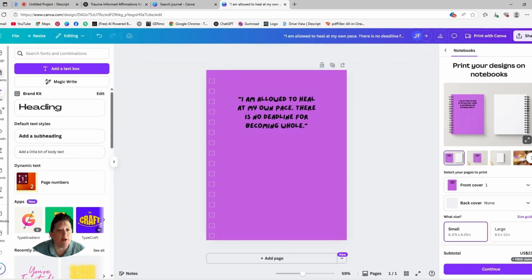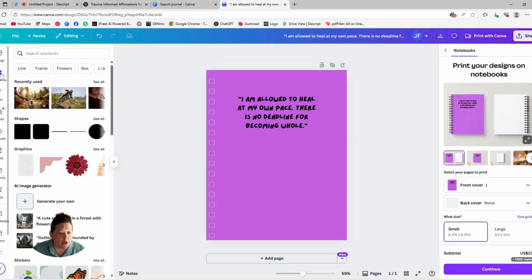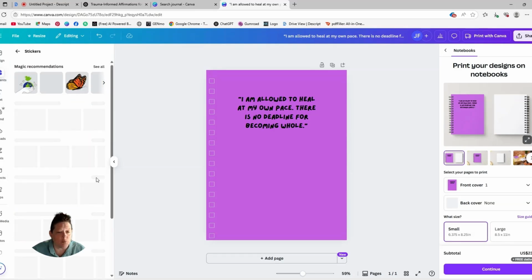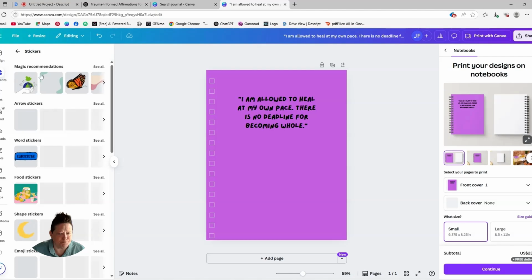And then if you want to go ahead and put some elements in there, let's say you want to use some stickers and you want to use something that's healing.